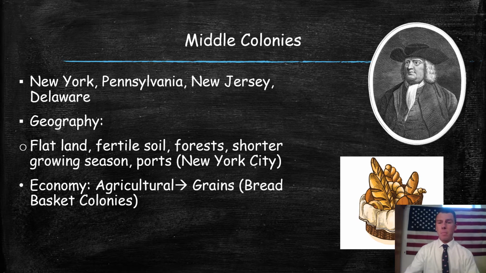So how did people make their money in these middle colonies? We're going to see they have a very agricultural-based economy. They're going to focus on things like grains, so they're also known as the breadbasket colonies. You're going to see things that make bread, like wheat, rye, and so on, your cereal grains, as I like to call them as well. We're going to see a good mixture of agricultural and industrial in terms of the middle colonies here.